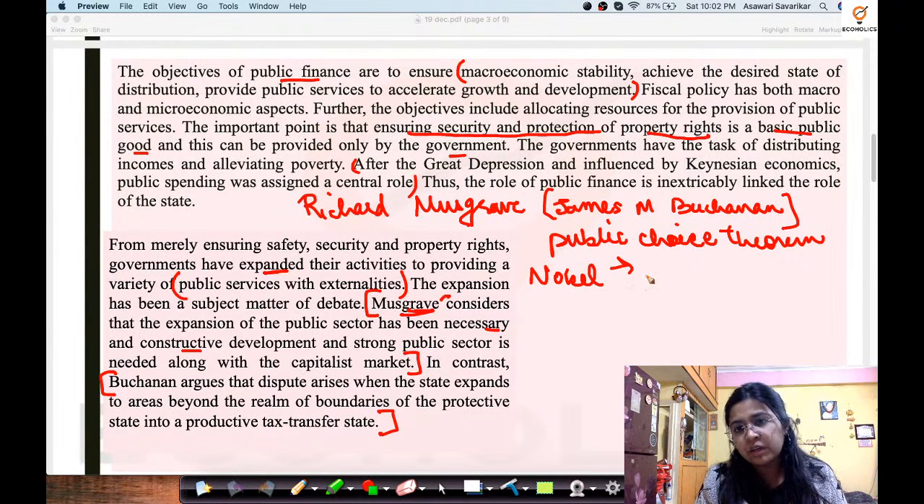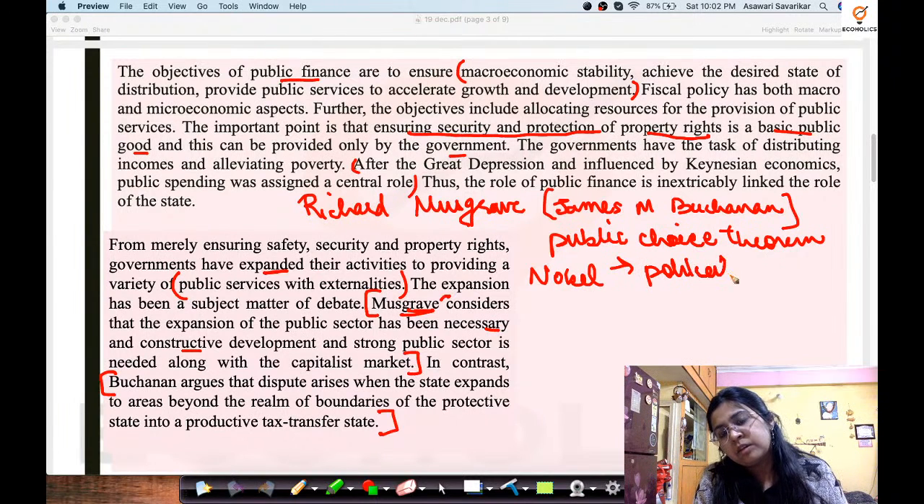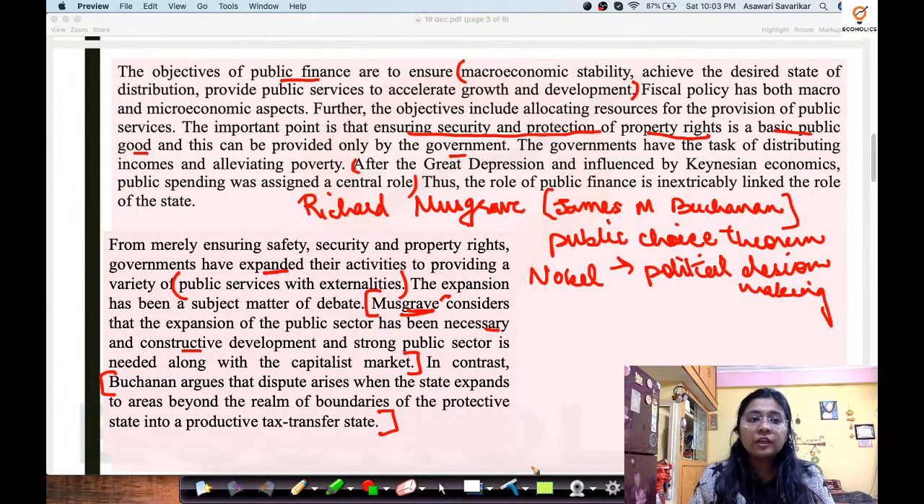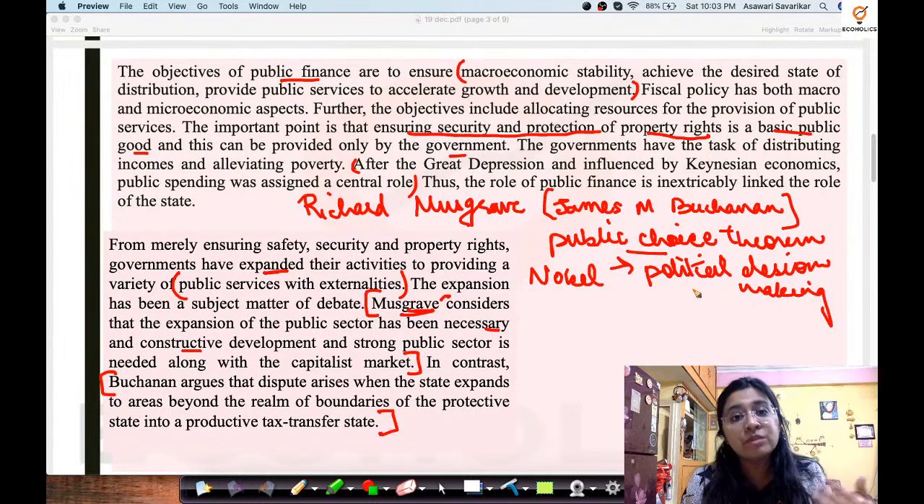Public choice theory, and he has also received a Nobel Prize for the same, specifically if we talk about political decision making. Now, why I'm telling you this is because these two economists and many more economists who have worked either in public choice theory or in public finance can be potential questions to you in the next examination. These are small hints in every question paper that you have to decipher.